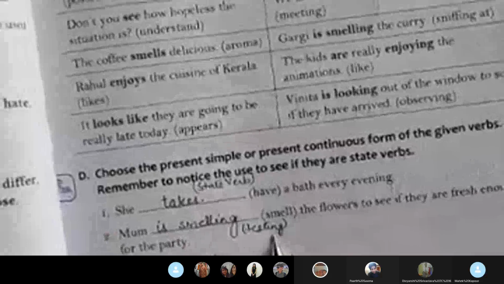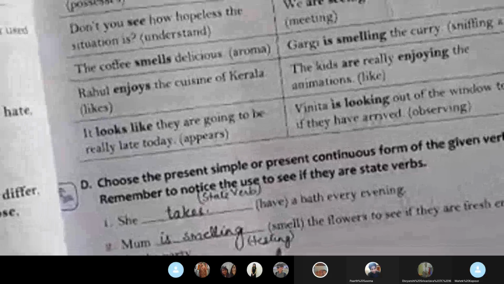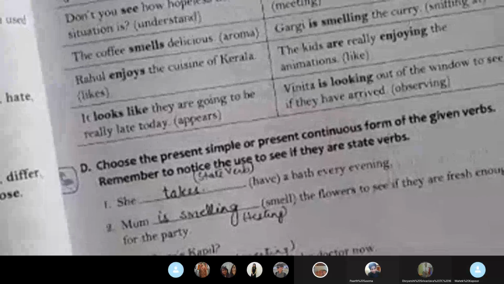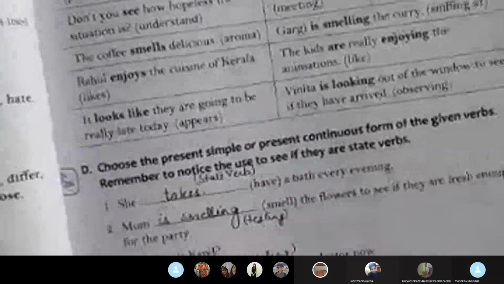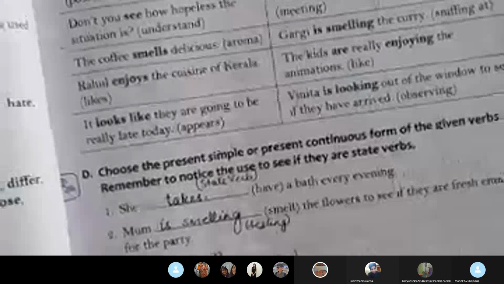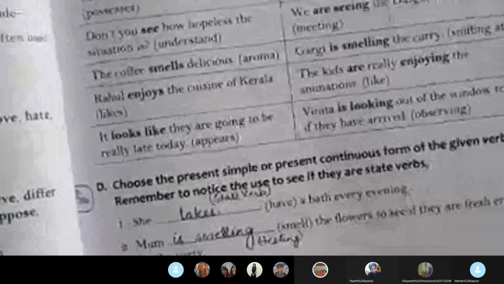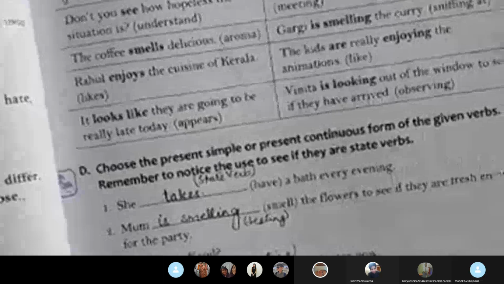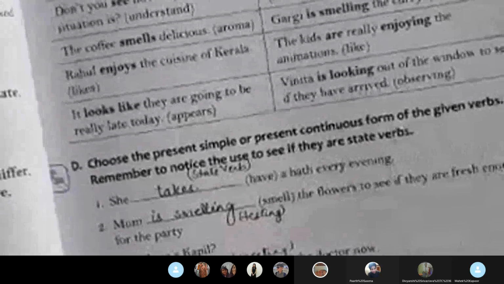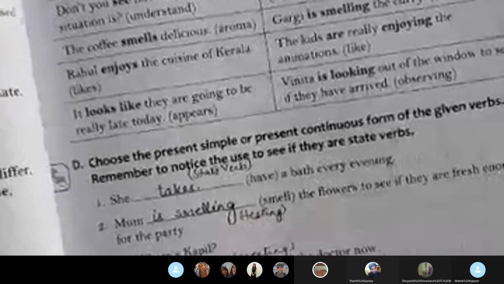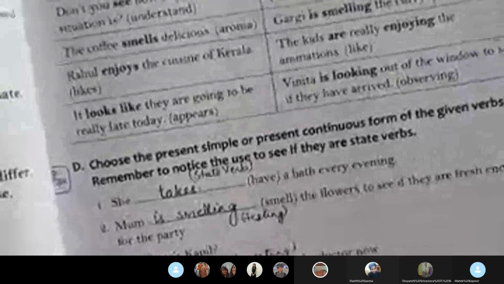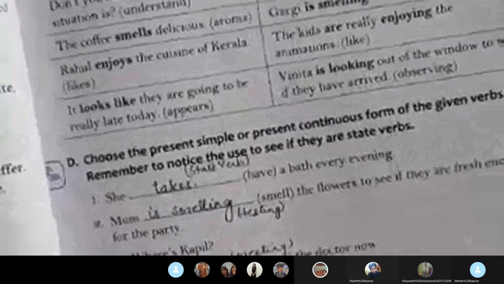Is smelling is a tasting action verb. Okay. Next, he is seeing, that means he is meeting the doctor now. Next, I do not think that's a good idea. Now in brackets, to possess. Number 5, he has a party on the weekend.